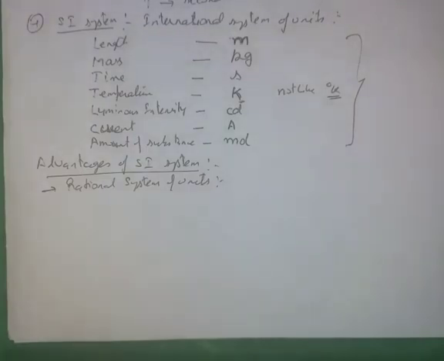For example, in MKS, mechanical energy is measured in joule, heat energy in calorie, and electrical energy in watt hour. But in the SI system, always the joule unit will be used. So that's why it is called a rational system of units.